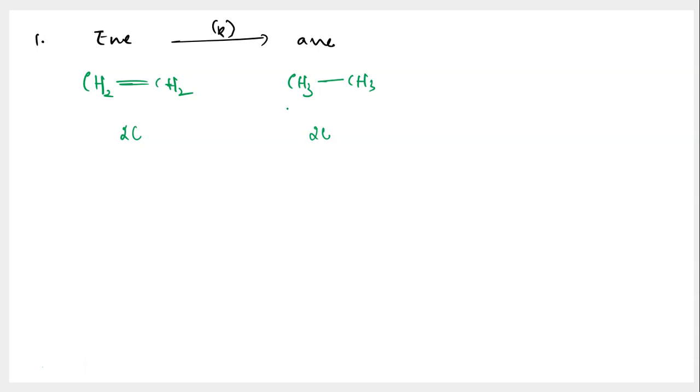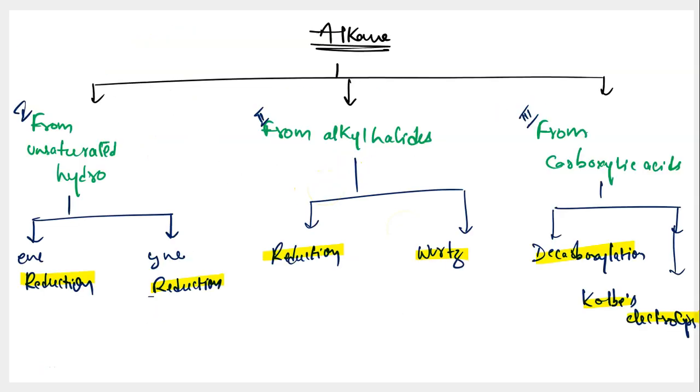Alkene CH2 is being converted into alkane CH3. And both of these reactant and product have got same number of carbon atoms. And as a hint, write it down over here. The number of carbon atoms on the side of reactant is equal to number of carbon atoms on the side of product. And the same thing is applied in case of reduction of alkyne. Same thing is applied in case of reduction of alkyl halide also. Alright. And it does not apply in case of Fuchs reaction. It does not apply in case of decarboxylations and cold-base reaction. So beware of that. Number of carbon atoms is same for what? For alkene reduction, alkyne reduction and reduction of alkyl halides.